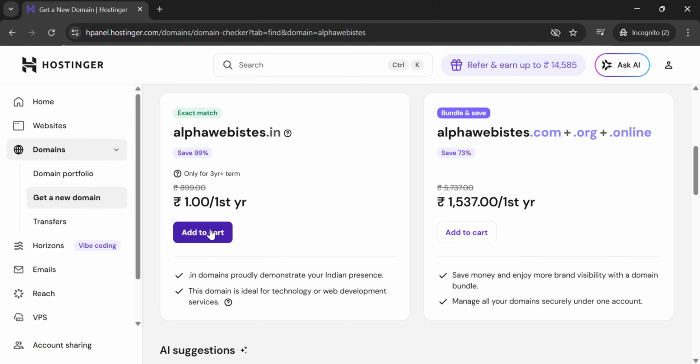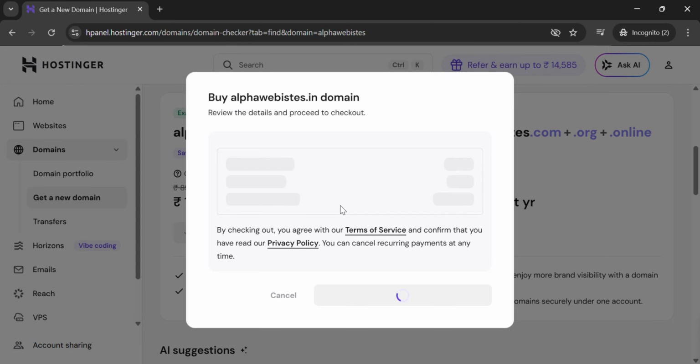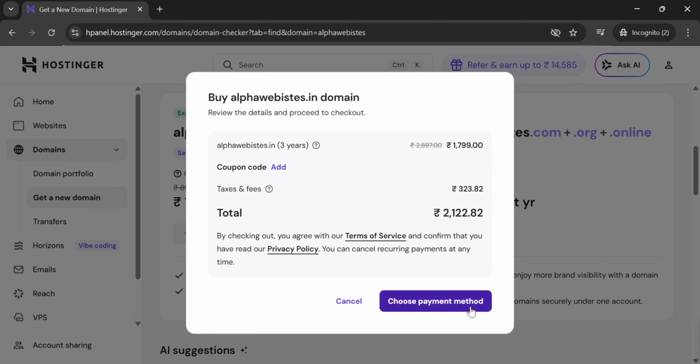Now let's skip everything and I will go with .in, add to cart, and take it for 3 years. It's costing me around 1799, which includes GST and all. If I take it for 1 year, it costs 549 rupees. If I take it for 2 years, it costs 1000 rupees. It's better that I go for 3 years, which costs around 1799, about 1800 rupees. Then continue, and choose a payment method, same as before.